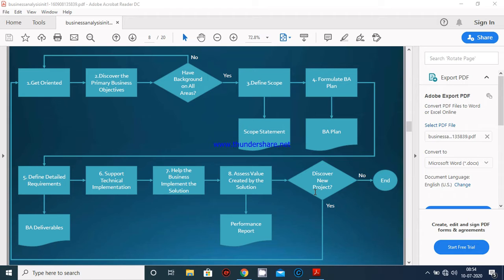Suppose all the things happen and a new project is discovered or comes to the point of development level, so we have to go for further development. If no, then he or she should end this working procedure, having tried their best for developing a new project.